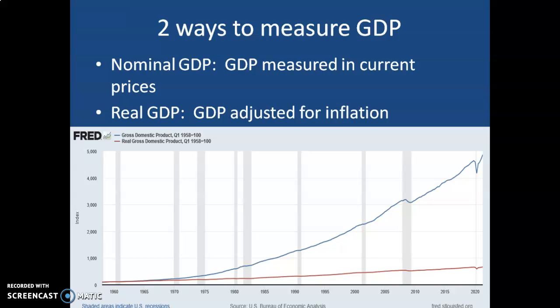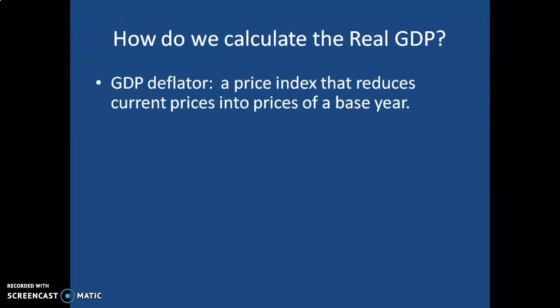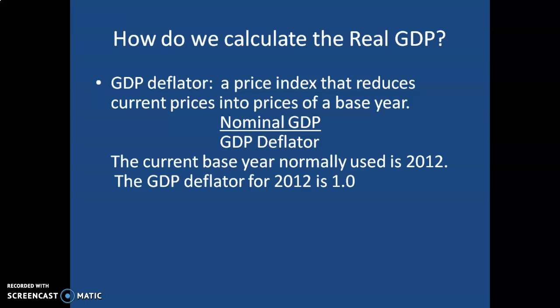Okay, so let's see how we adjust for inflation. We use something called the GDP deflator. That's a price index that reduces current prices into prices of a base year. That's a fancy way of saying it. It's a way to factor in the effect of inflation. And here's the equation that we use to do this. We take our nominal GDP and then we divide it by the GDP deflator number. The current base year that we normally use to calculate the real GDP, that is GDP that's adjusted for inflation, is prices in the year 2012.